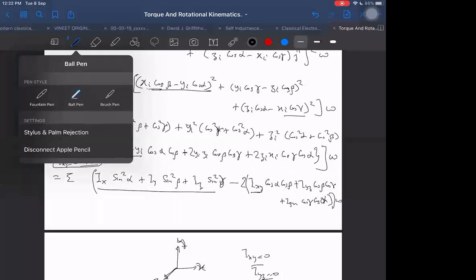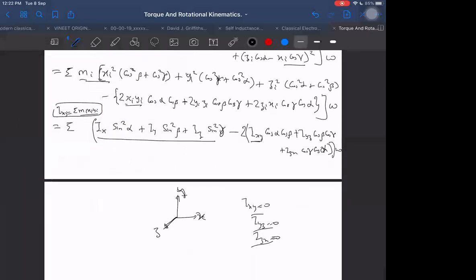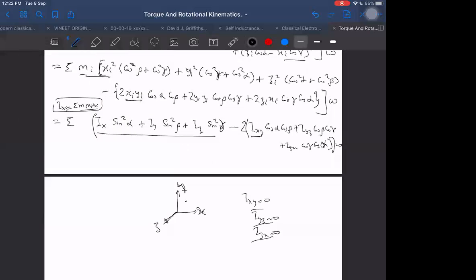What is Ix representing here? Let me think first of all. Mixi square means if I have a particle here and it has xi coordinate along the x-axis. I think it does not represent anything special. I have written, sorry. Then this whole term will be 0? No, sir, I should not have done that here, because mixi square does not represent anything special.